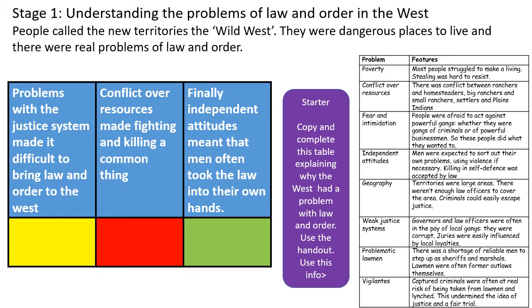Some of that information matches the idea that conflict over resources made fighting and killing a common thing, and some also matches the idea that independent attitudes meant that men often took the law into their own hands. So you need to go through the table on the right hand side and sort it into those three columns that you've got now in your book. That should take you about 10 minutes. Pause the video whilst you do that.